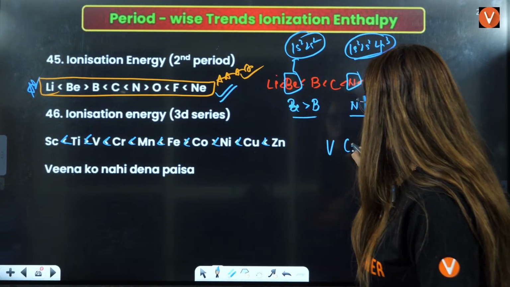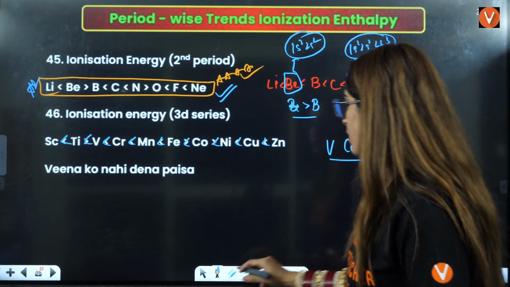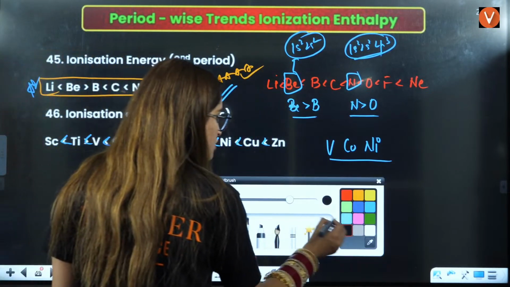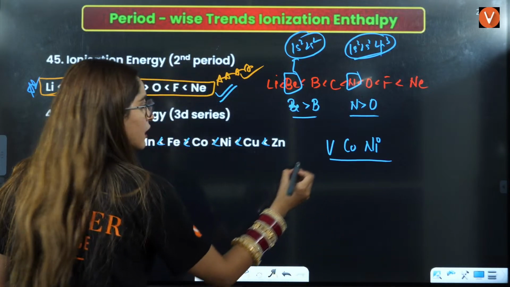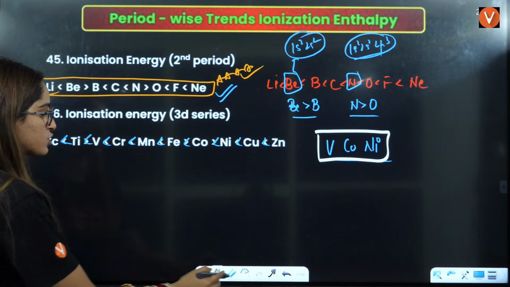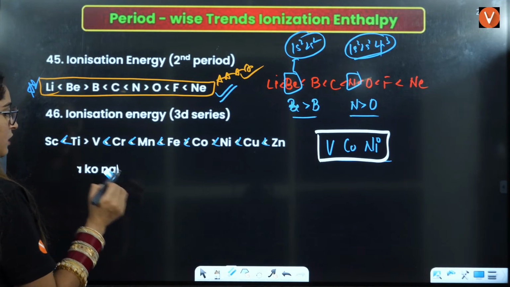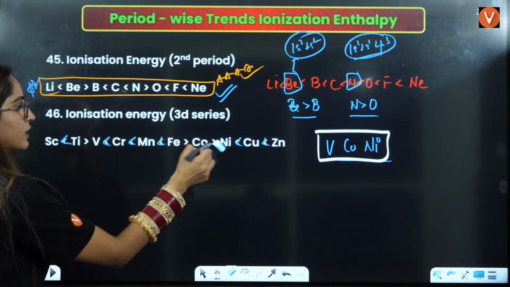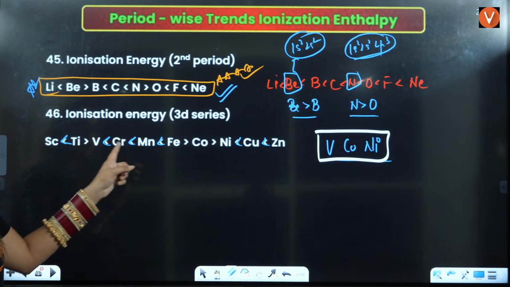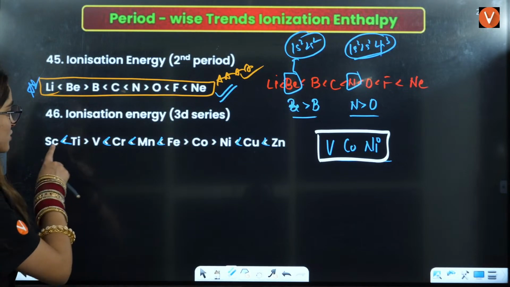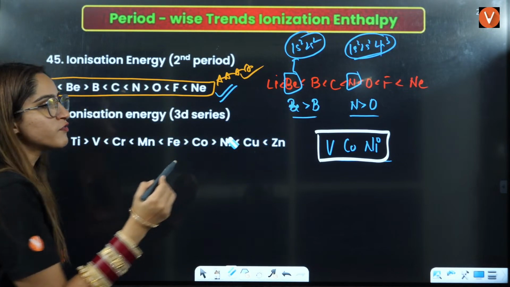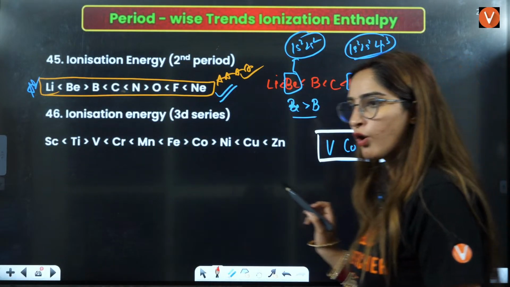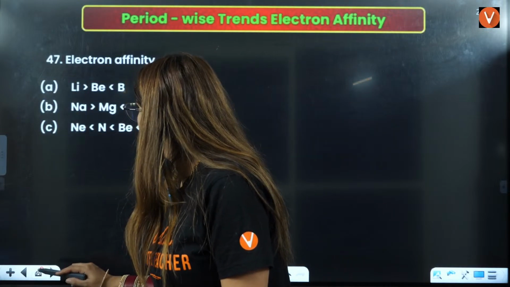In front of V, Co, Ni you mark the opposite, so the answer will be V, then Co, then Ni. So here you have the opposite, rest of them the signs are the same. So in front of V, Co, Ni, you mark the opposite sign, that will be your order. Okay, yes, I think that's it.